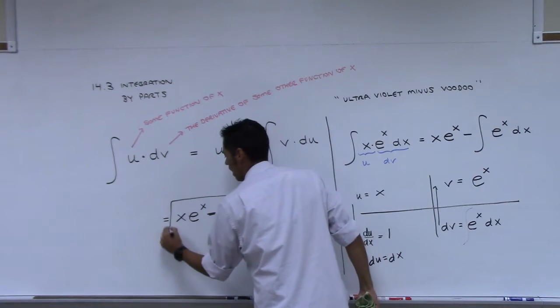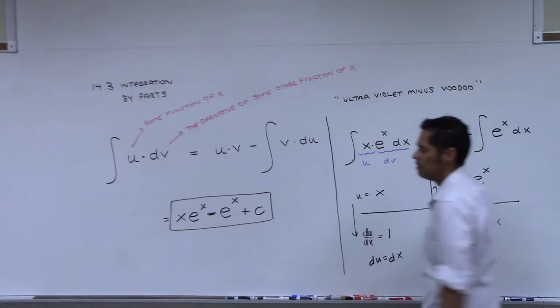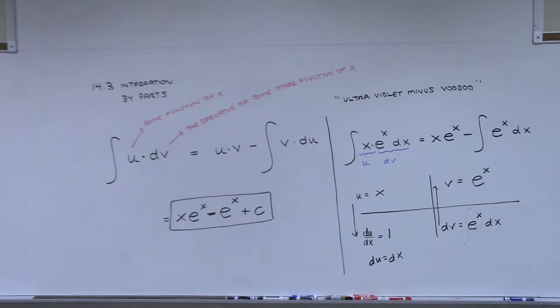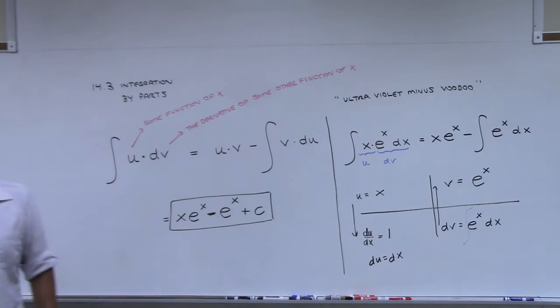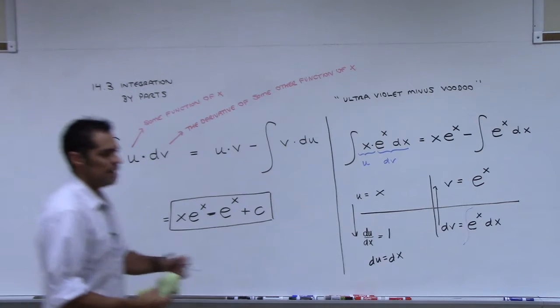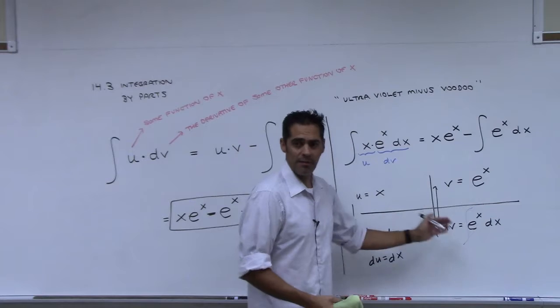This is the antiderivative. What do y'all think? First time through, that seem okay? It all comes down to you picking the u and the dv correctly. You've got to be able to get this table set up correctly for this to work.